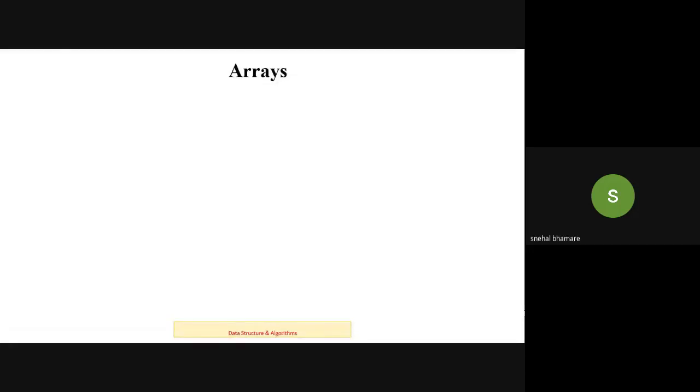Now, when we want to store some value, we require a variable for that purpose, right? A variable can store a single value in it. Okay, but suppose what if we want to store same type of multiple values for the program.